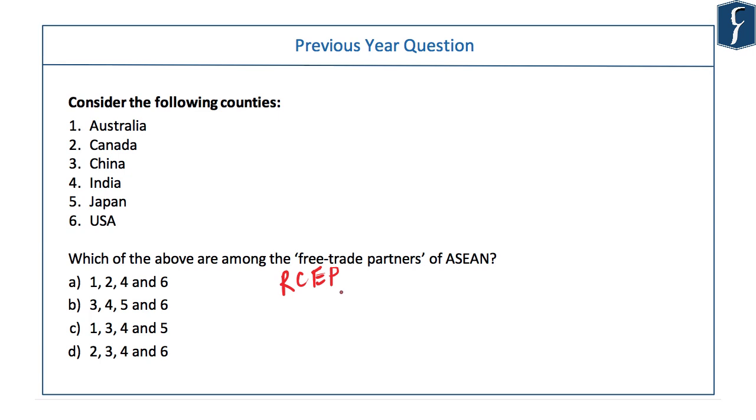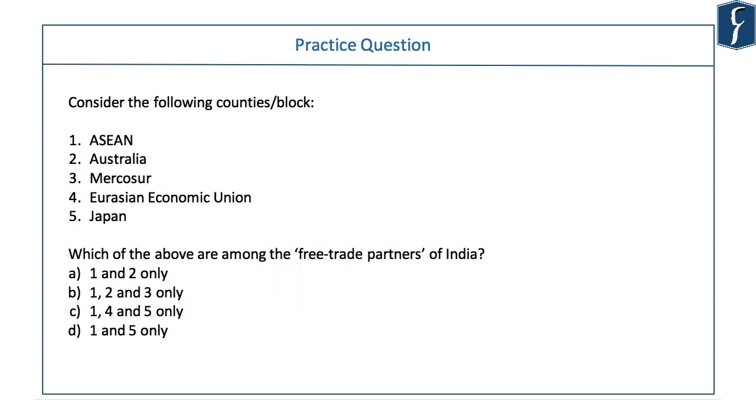So the proposal was, let's all of us have a free trade agreement among all of us under Regional Comprehensive Economic Partnership. But there were problems and finally India did not join this. But this was a news. So the countries not to be counted are Canada and USA. Pretty simple question from current affair. No problem at all. Now let us see this question.